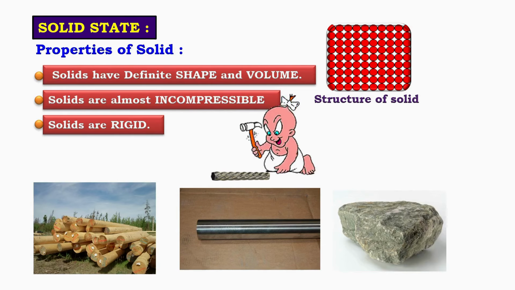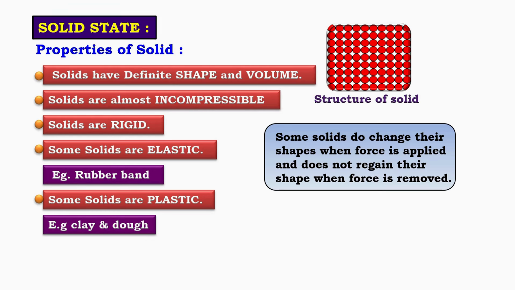On the other hand, some solids are plastic in nature. Plastic solids change their shape when force is applied and do not regain their original shape even after the force is removed. Examples of plastic solids include clay and dough. Thus, elastic solids show temporary deformation, whereas plastic solids show permanent deformation. This difference helps us understand how different solids respond to applied force in everyday life.